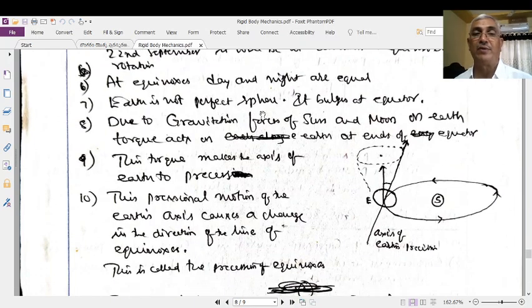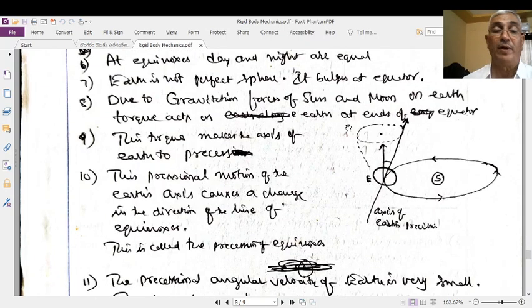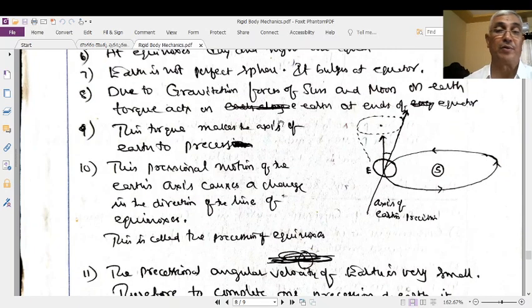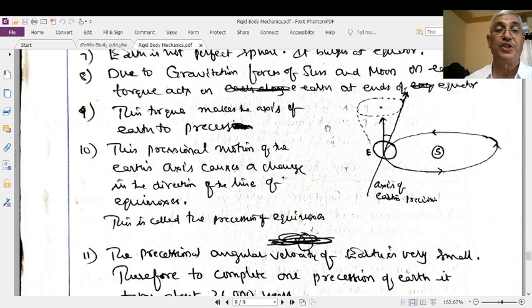Of course, the Earth is not a perfect sphere. It bulges along its equator. Because of this, the gravitational forces of the Sun and the Moon on the Earth produce some torque on the equator.